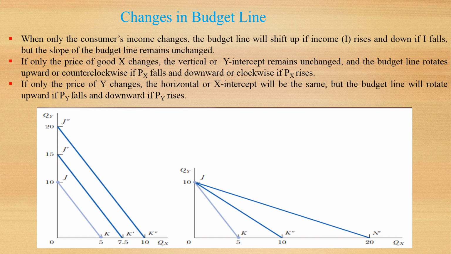If only the price of good X changes, the vertical or y-intercept remains unchanged and the budget line rotates upward or counterclockwise if Px falls and downward or clockwise if Px rises. If only the price of Y changes, the horizontal or x-intercept will be the same, but the budget line will rotate upward if Py falls and downward if Py rises. Here the diagram shows how changes in income and the price of good X or the price of good Y change the budget line.